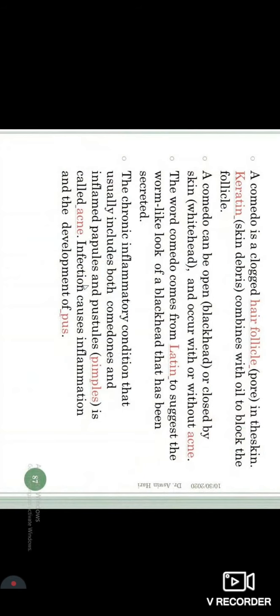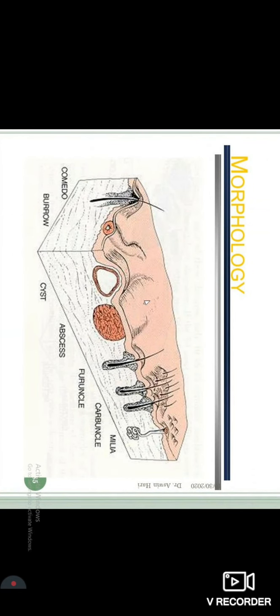Burrows, I have already shown you here. What is a burrow? The second one over here, that is a burrow. It causes a linear pathway. This is the entry point and there will be an exit point. So that is a burrow.